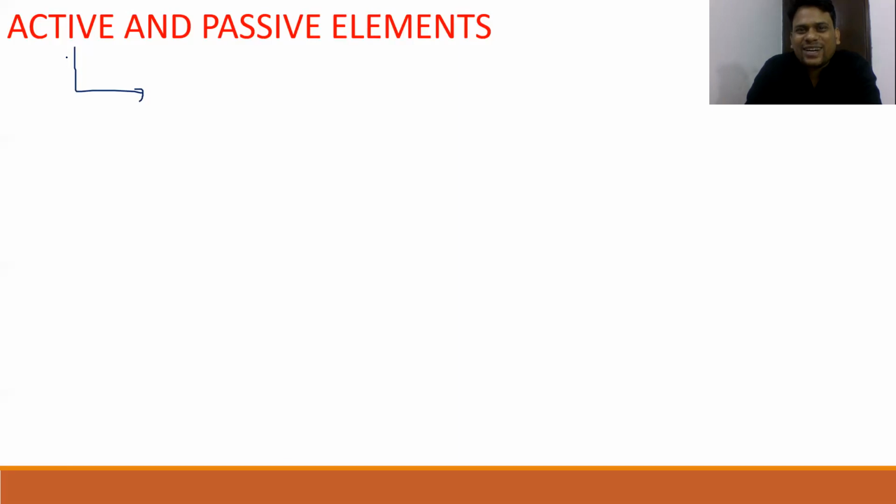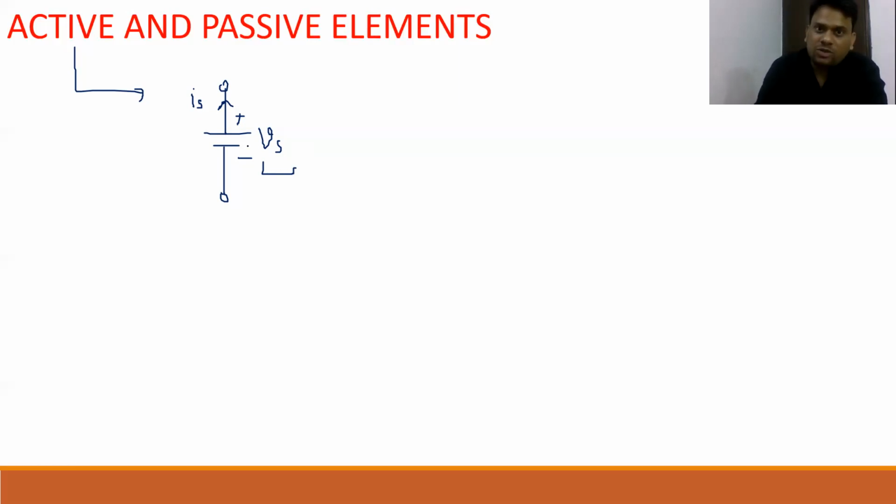Sometimes I realize that an element which can deliver power is not the exact definition of an active element. I want to tell you one thing, and then we will discuss active and passive again in detail. Let us assume, according to this definition, that we have a battery, and the battery voltage is some Vs. Now tell me, will this Vs be an independent quantity or a dependent quantity?